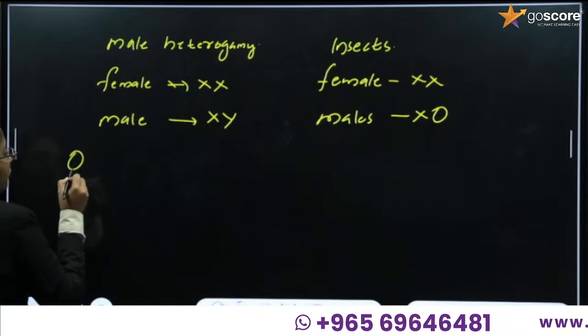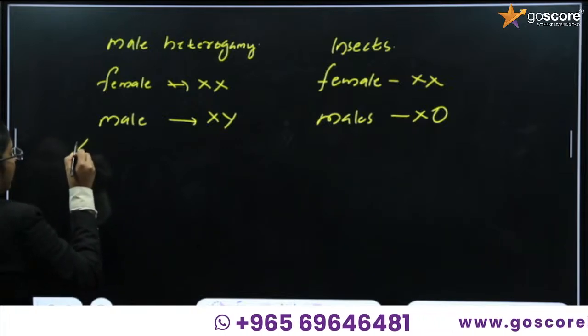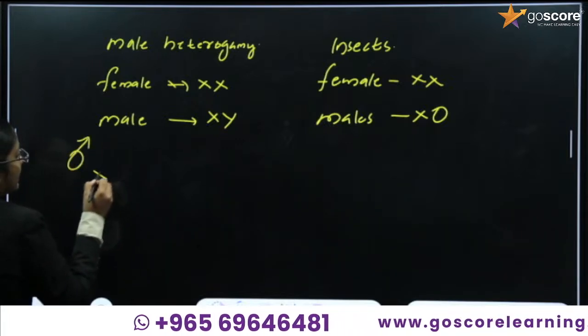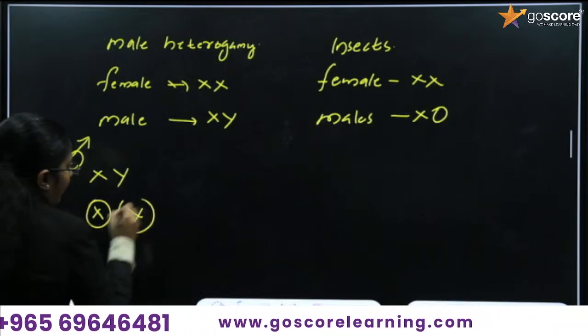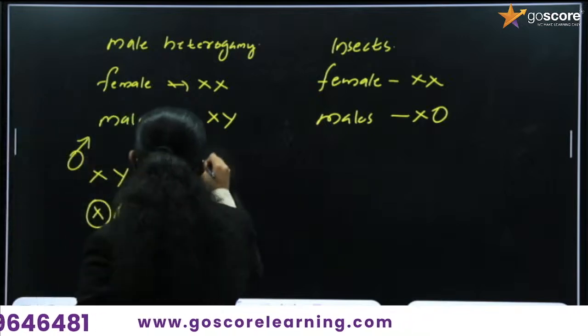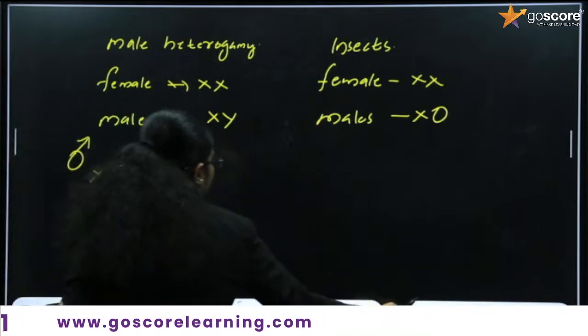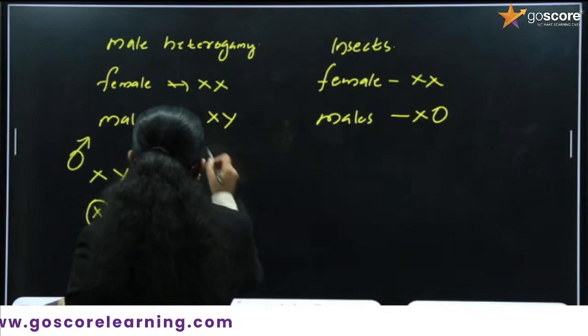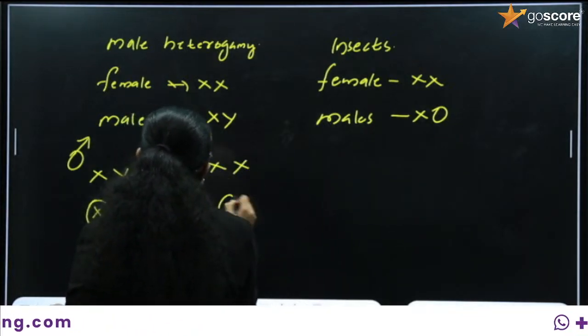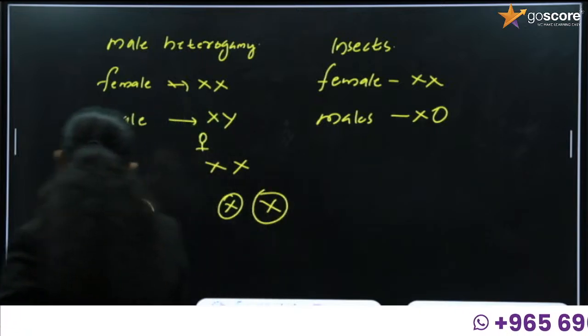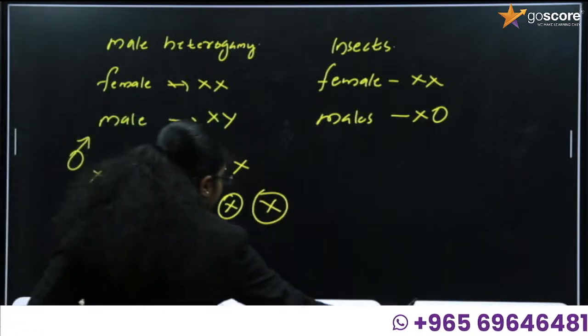In the case of males, it is X and Y, so the gametes formed are X and Y. In the case of females, it is XX, so the possible gametes are X and X.